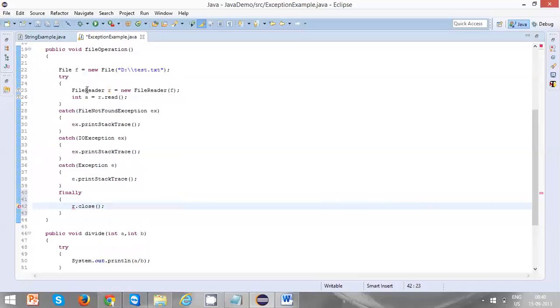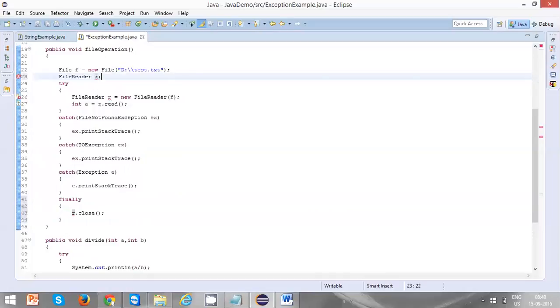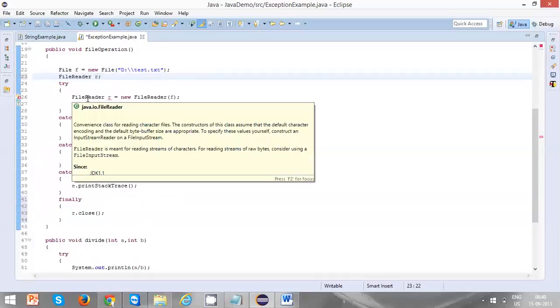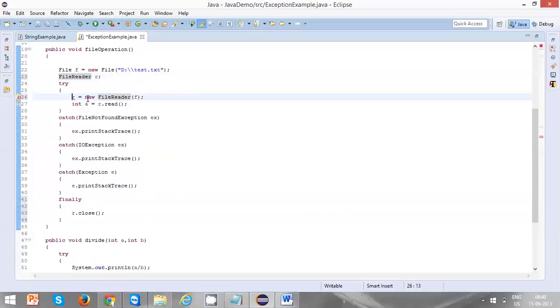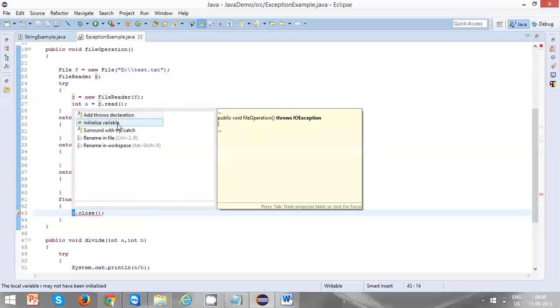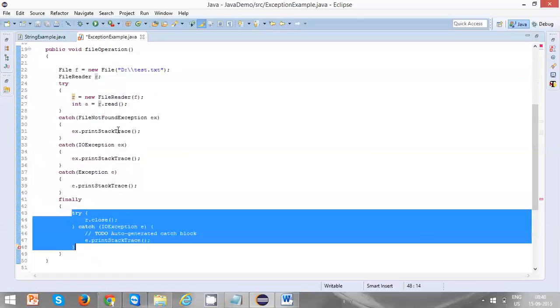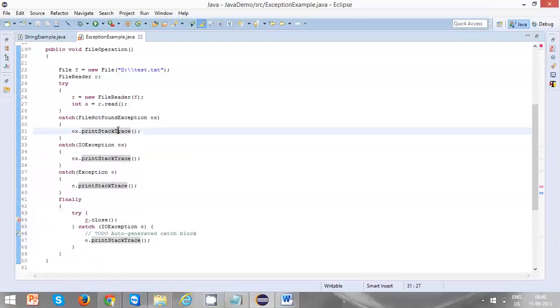So we can define the file reader on top, a little bit higher. It is not so important, so just understand it. What you need to remember about finally is that it can be used to clean up certain code, that's it.